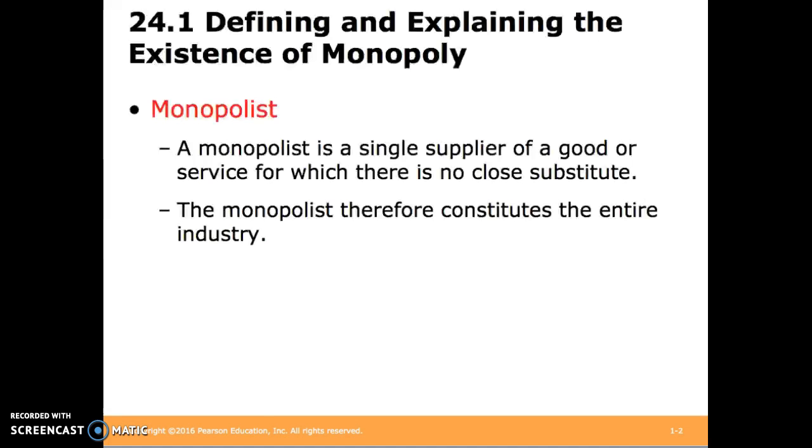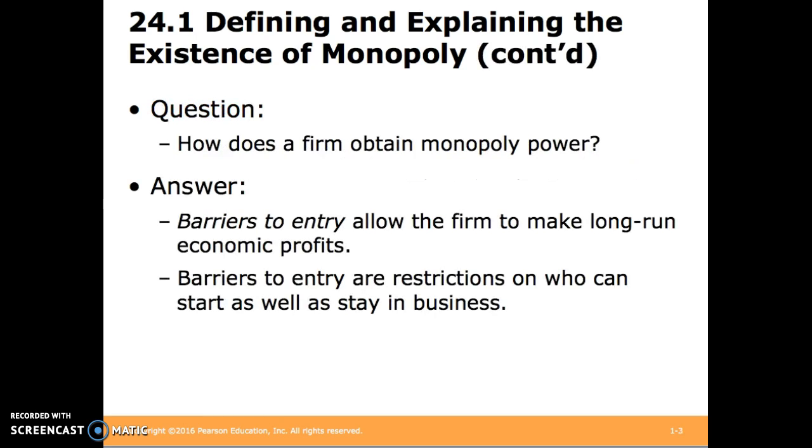In this presentation, we're going to discuss monopolies. A monopolist is the lone supplier of a good or service with no close substitute, and so they make up the entire industry. So how does some group become a monopolist? Well, there typically needs to be barriers to entry that allow the firm to make long-run economic profits.